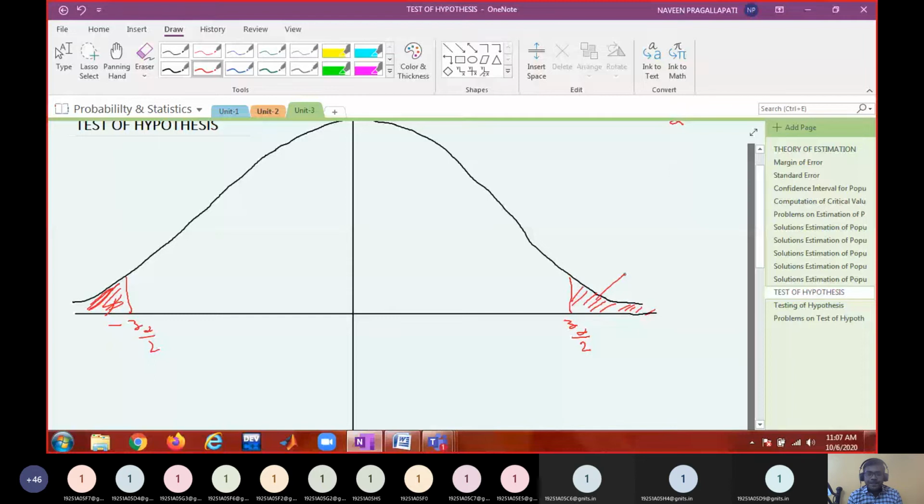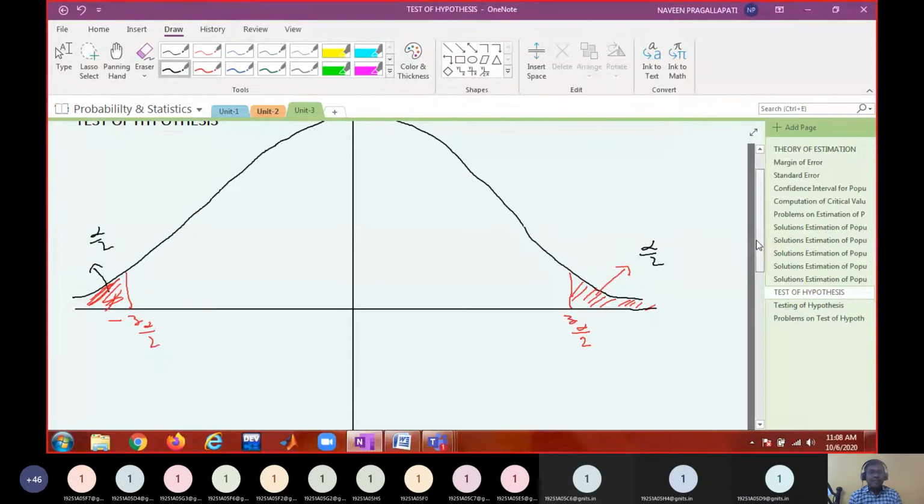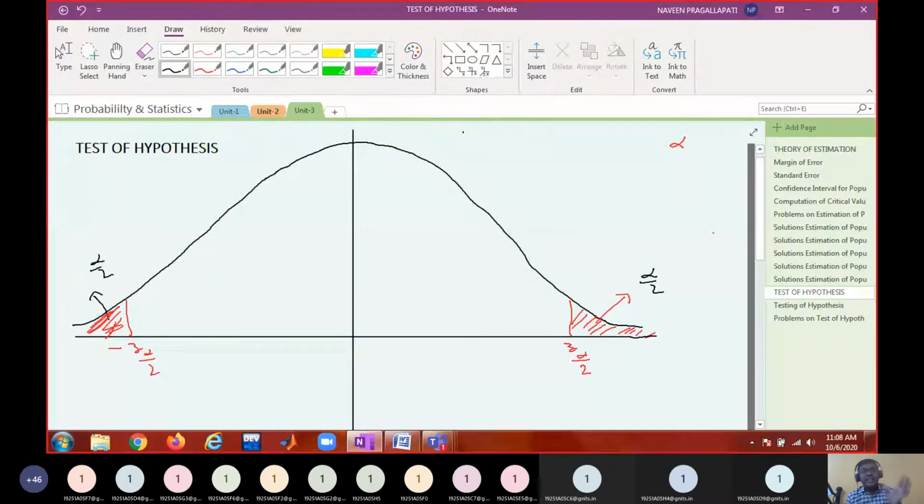Then what will be this area? Alpha by 2. What will be this area on the left side? Area is always positive, no? Alpha by 2. So alpha by 2 plus alpha by 2 is alpha. So the critical region area is always alpha. Whether you're applying a right tail test, a left one-tail test, or a two-tail test, the total critical region area must be alpha. The remaining area is going to be 1 minus alpha.